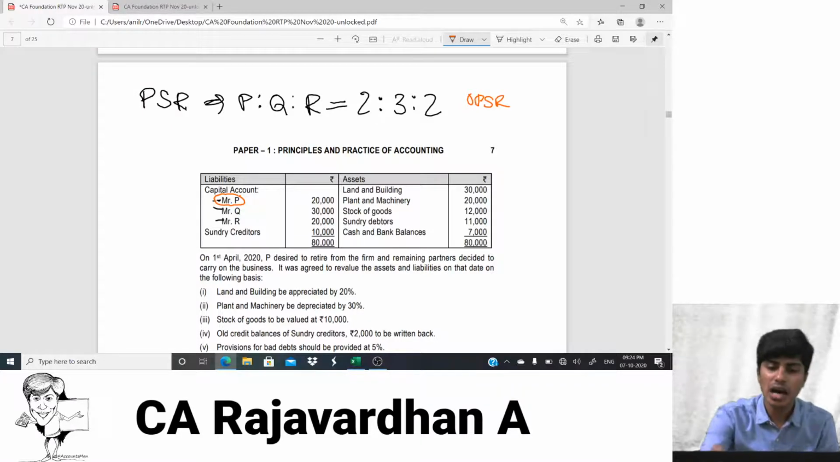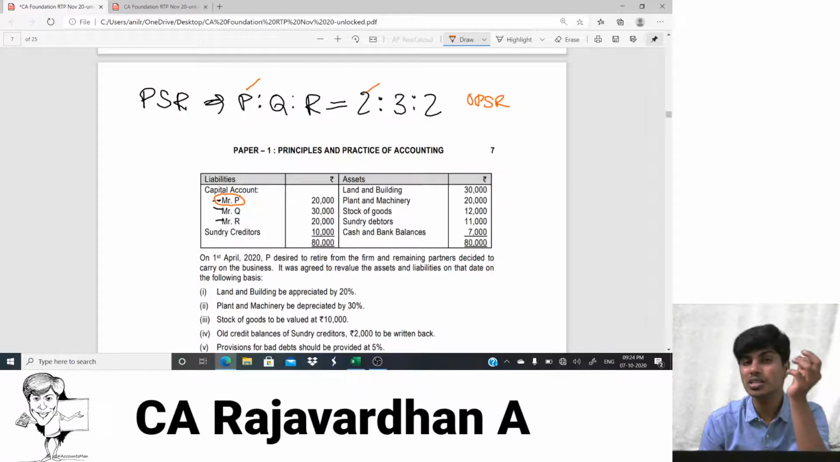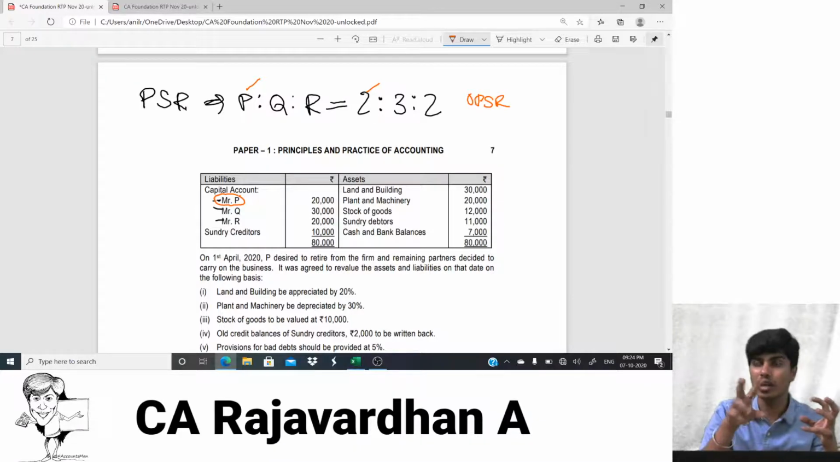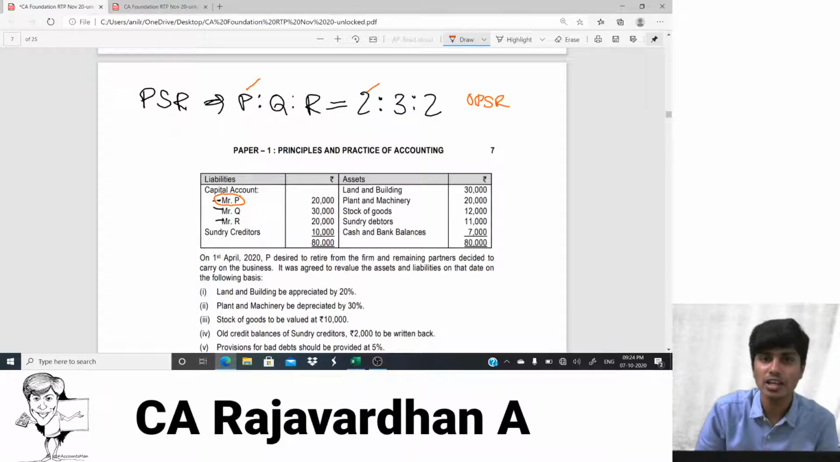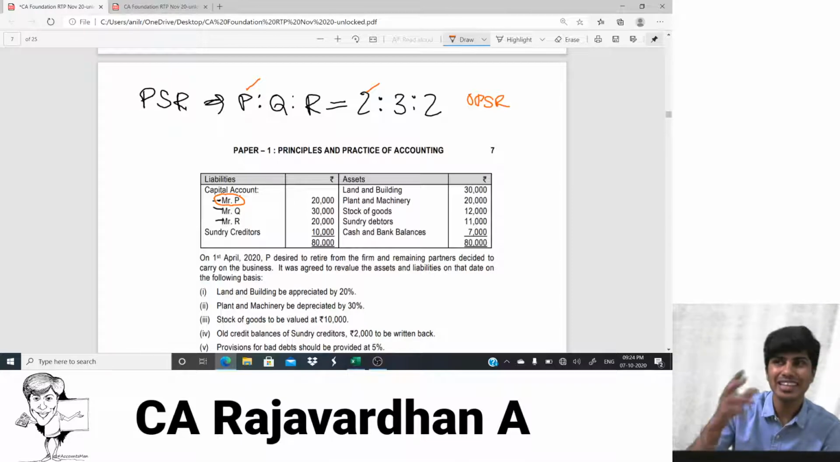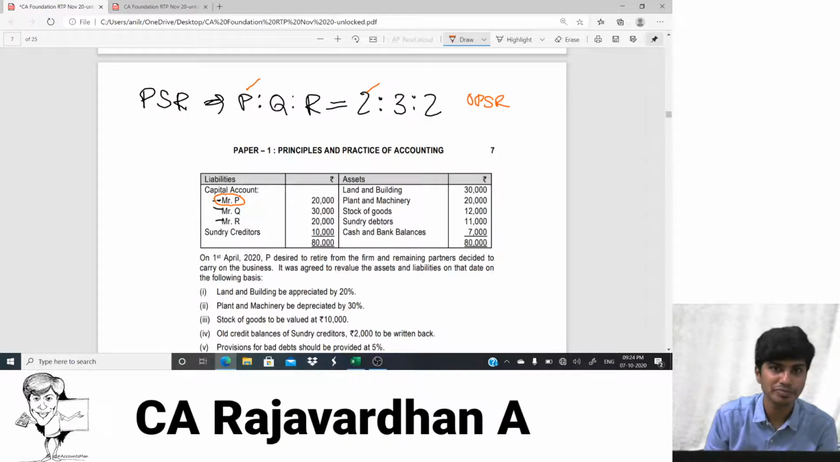Whereas once P retires, what happens? Q and R should continue the business. So Q and R will continue the business in a different profit sharing ratio. P's share is being gained by Q and R. Q and R will get more profits. They will gain. So we have to determine the gain ratio. The ratio in which they will gain is the ratio in which they are buying P's share. That is the ratio in which they need to compensate P. You get that? Yes, the same is the treatment of goodwill as well.